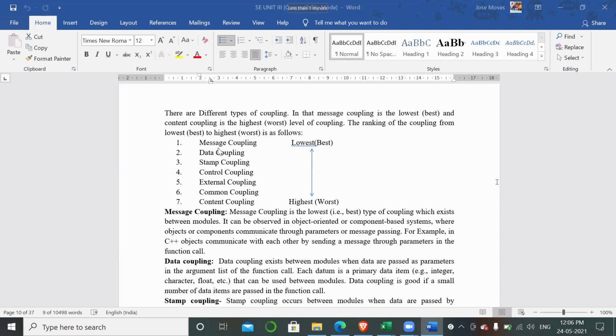Whenever you pass parameters or variables to different functions, that is called message coupling. You are just passing some variables. If a variable is not there, let it be, that function will execute without that variable. But content coupling is the whole function, not only a variable.